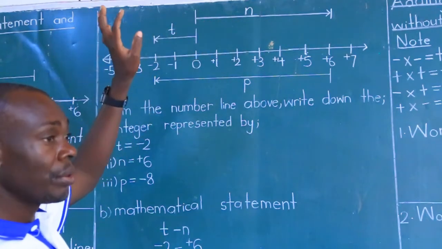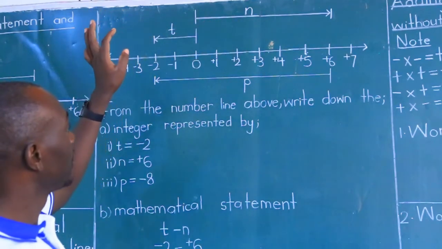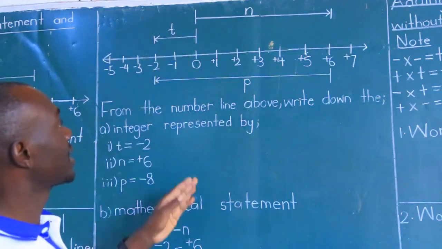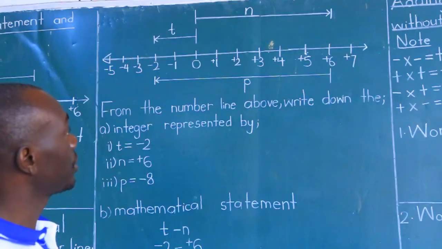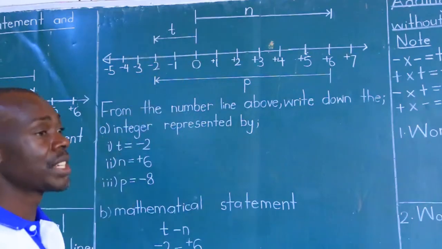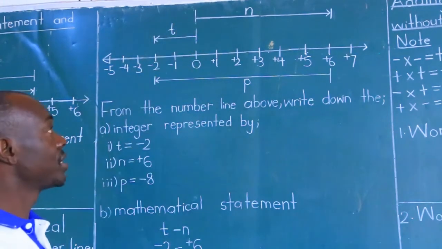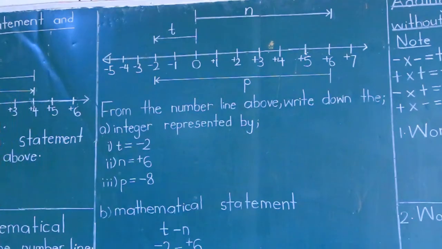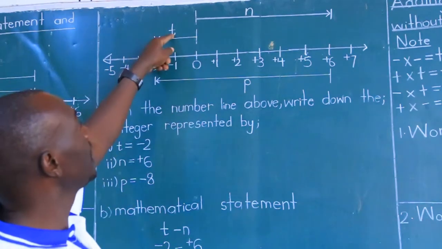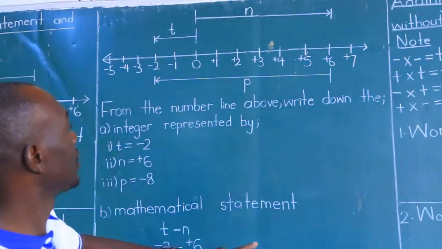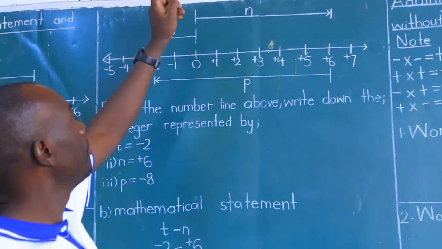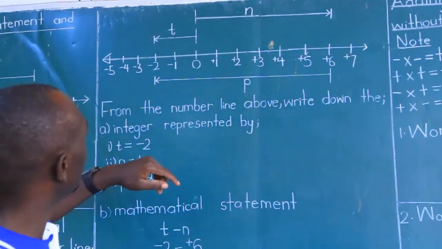When I was teaching you subtraction, I told you that is a subtraction sentence or statement. So here I'm going to use subtraction. Why? The first two arrows are starting in the same position, which may not necessarily be 0, but I've used 0. So we're going to use T minus N is equal to P.